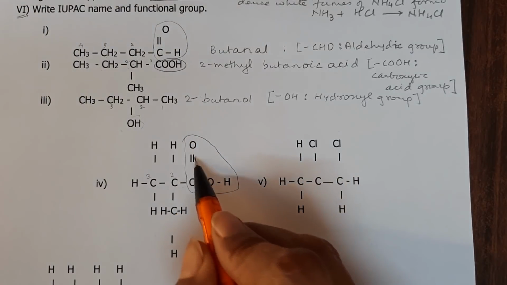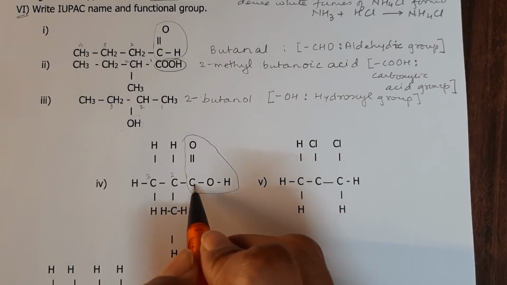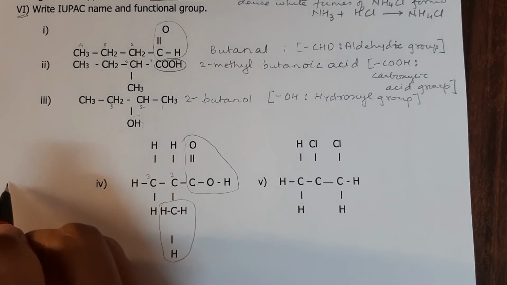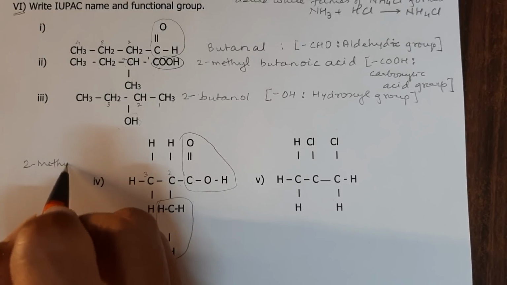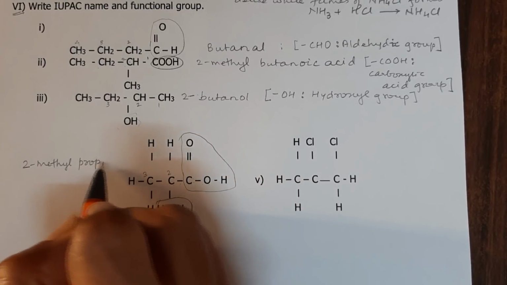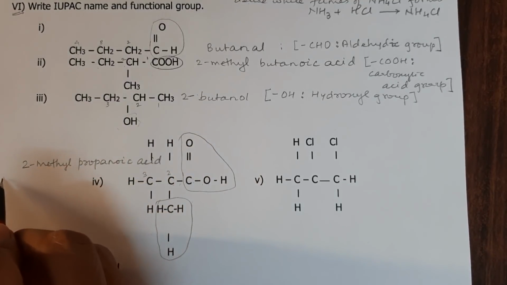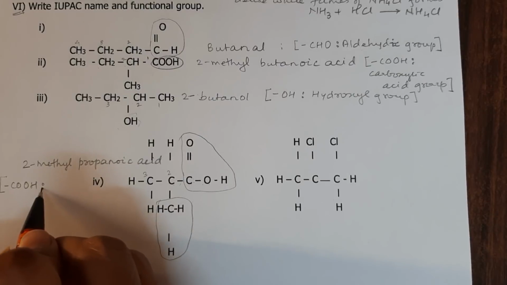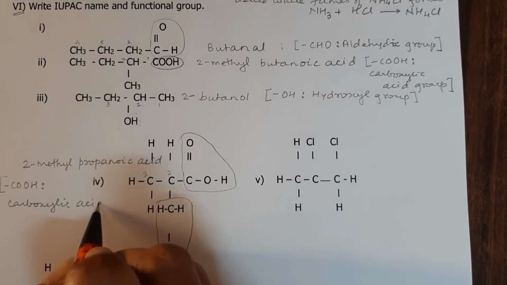Now this is C double bond O single bond OH, so it's carboxylic acid, and it is 1, 2, 3 means prop, and the second one has got this, which is methyl group, so it is 2-methyl propanoic acid, and the functional group is dash COOH, and that dash COOH means it is carboxylic acid group.